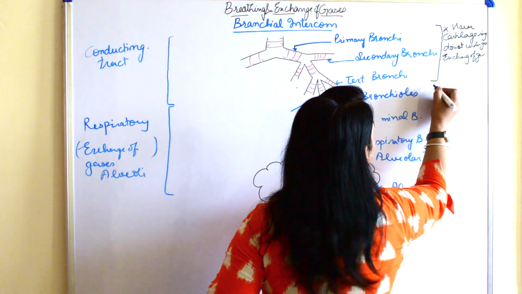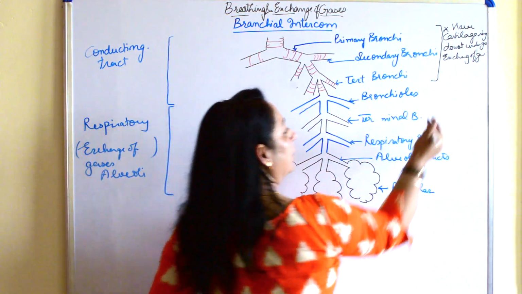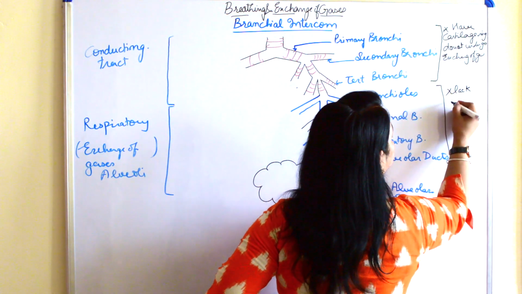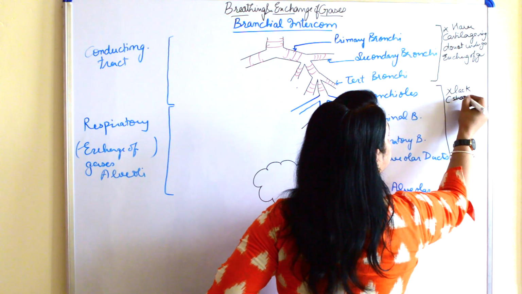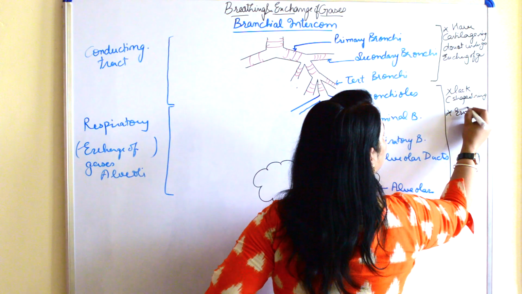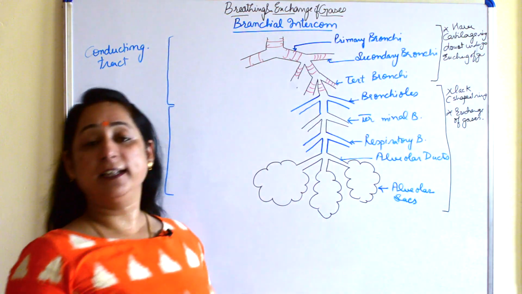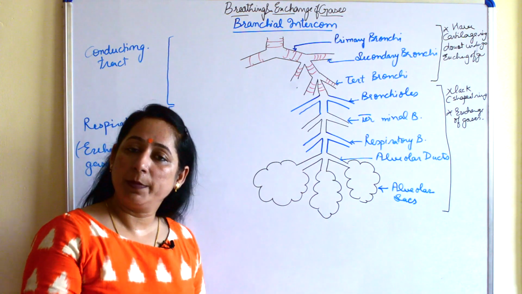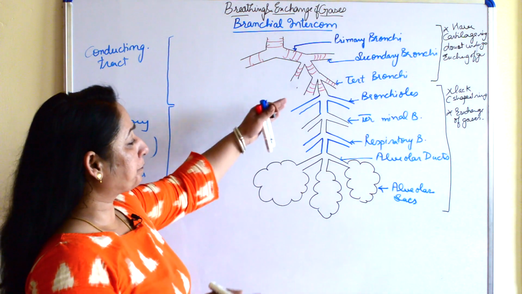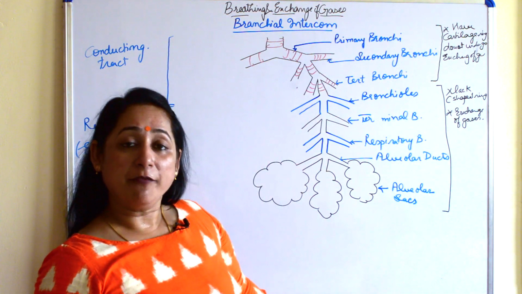But when we start from bronchioles, terminal bronchioles, respiratory bronchioles and alveolar ducts, when we talk about this portion, herein they lack C-shaped rings or cartilaginous rings, and they undergo exchange of gases. Similarly, if they are undergoing exchange of gases, their surface will be moist, and plus they will have ciliated columnar epithelium present in it. So they have all those properties which are required for the exchange of gases.